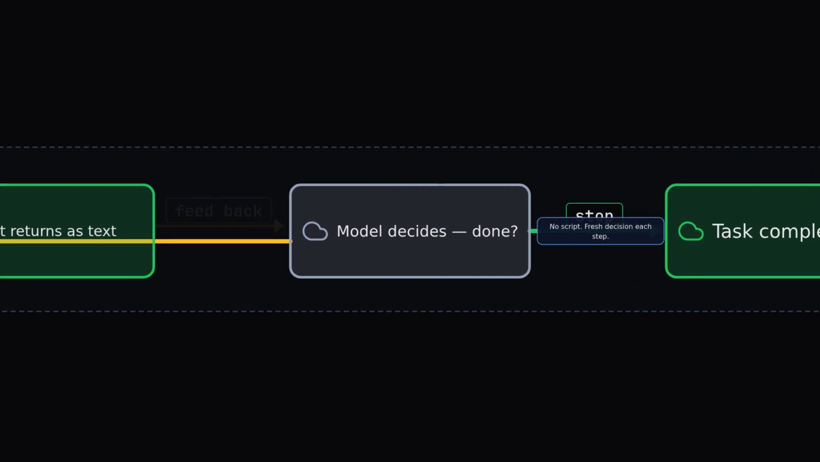Here's what most people get wrong. The agent isn't following a script. There's no plan stored anywhere telling it to do 5 things in order. Each step, the model freshly decides what to do next. The loop is the program. The model is what runs each iteration.